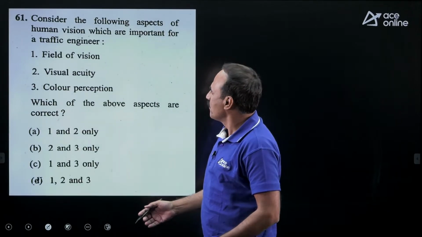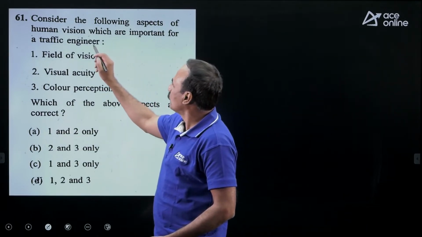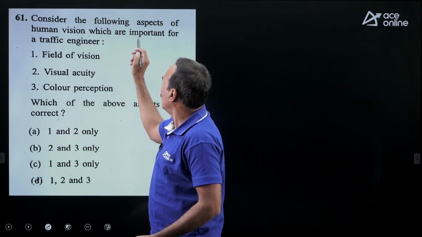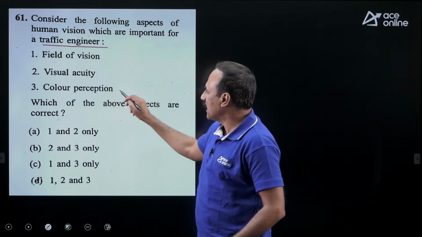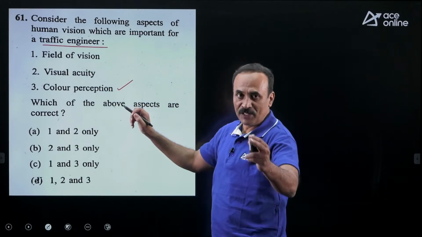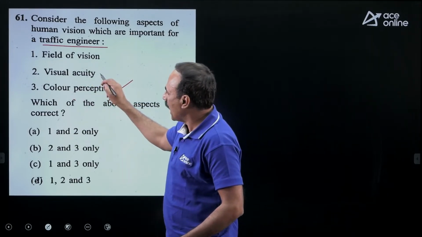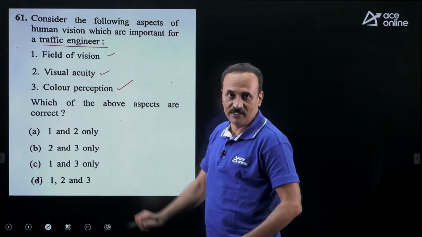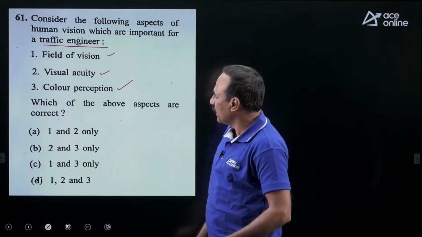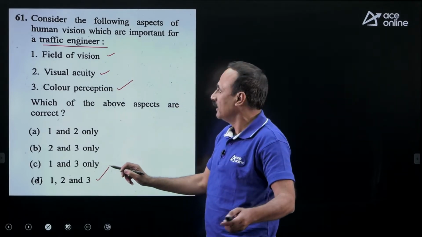Now coming to this question, consider the following aspects of human vision which are important for a traffic engineer. A traffic engineer should recognize the colors. He should have visual accuracy and he should have a good field of vision. So a transportation engineer should have all the aspects. So the answer is option D.